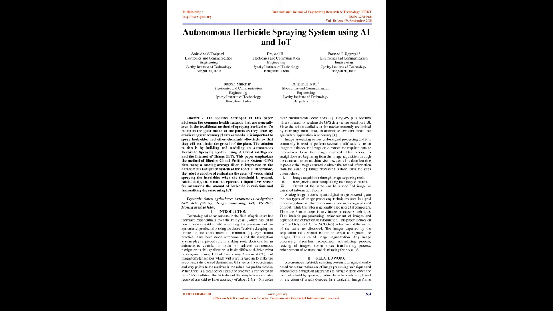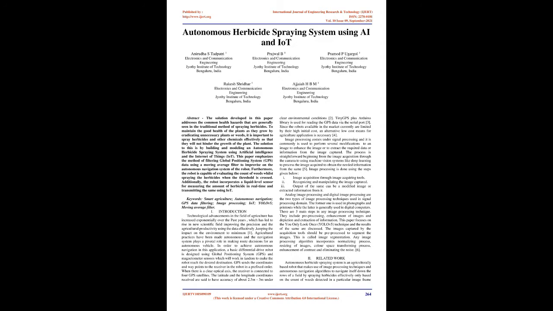In order to achieve autonomous navigation in this application, a basic differential drive robot is designed using global positioning system, GPS, and magnetometer sensors, which will work in tandem to make the robot reach the desired destination. GPS sends the coordinates and waypoints to the receiver in the robot in a prefixed order.